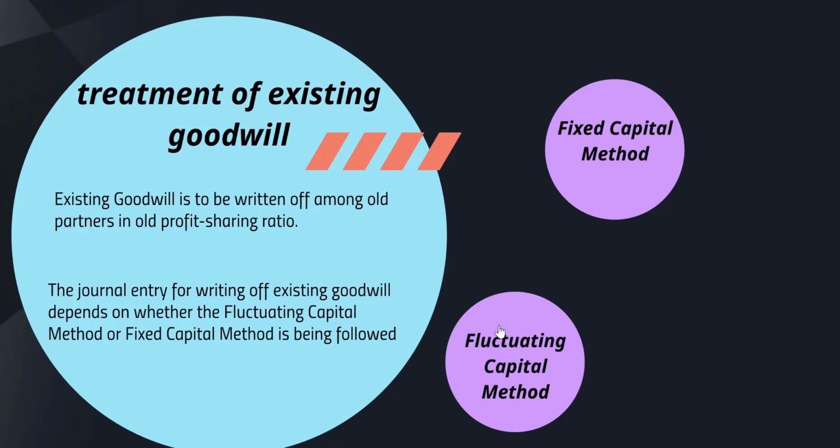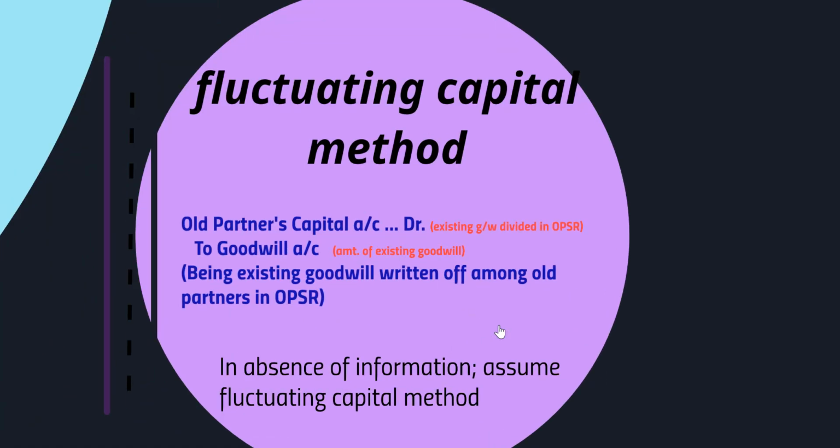Where the fluctuating capital method is being followed, the journal entry is to debit the old partners' capital accounts and credit goodwill account with the amount of the existing goodwill, and this has to be written off among the old partners in their old profit sharing ratio.